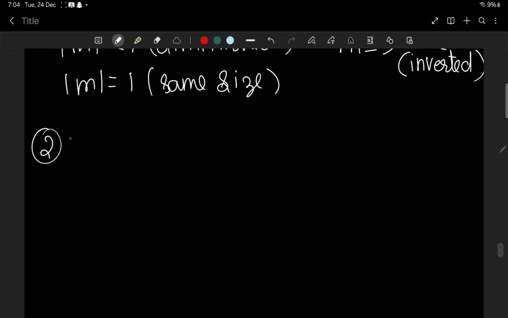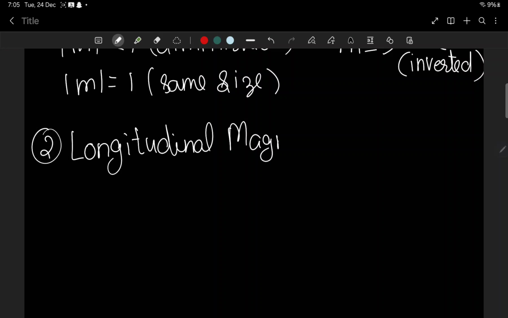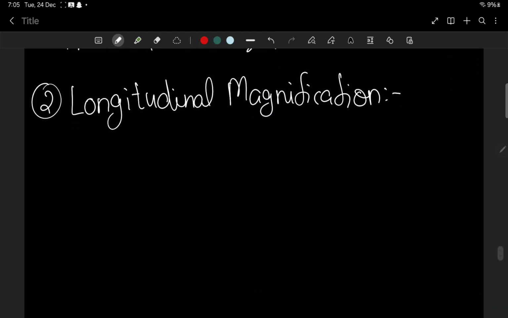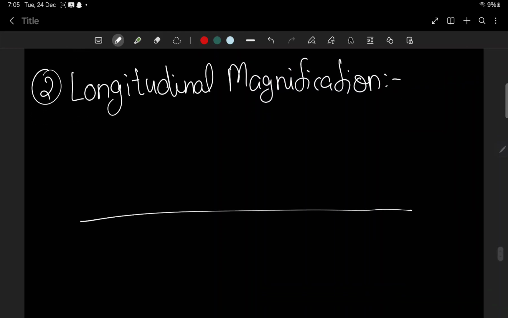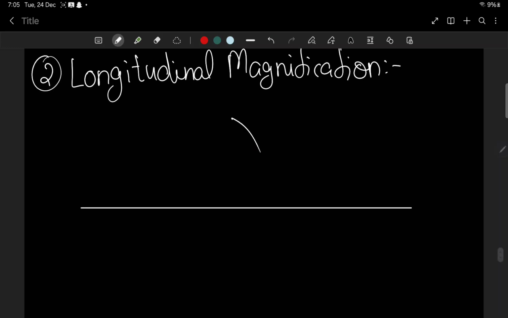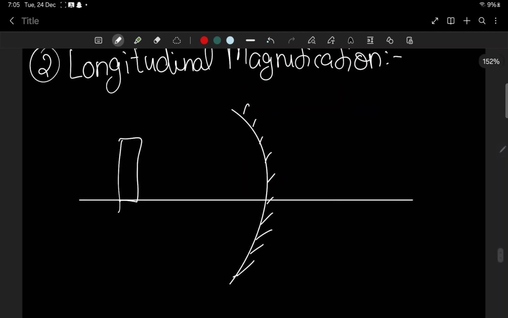Now there is another type of magnification known as longitudinal magnification. How can I take longitudinal magnification? Now if I'm having a mirror here, and it's silvered, and I'm having an object. Instead of placing the object like this, I place the object like this.